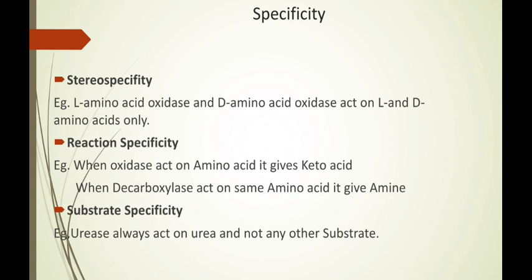Specificity: the enzymes are highly specific and selective in their nature. Some of the properties are given here: stereospecific, reaction specific and substrate specific. For example, L-amino oxidase and D-amino oxidase always act on L and D amino acids. Reaction specific: when oxidase acts on an amino acid, it gives keto acid. When the same amino acid is attacked by the decarboxylase, it gives the amine. Substrate specific: enzymes are always substrate specific. For example, urease always acts on urea and not other substrates.